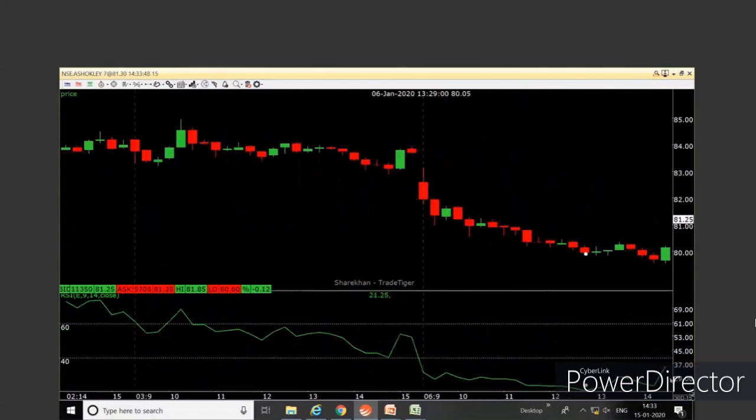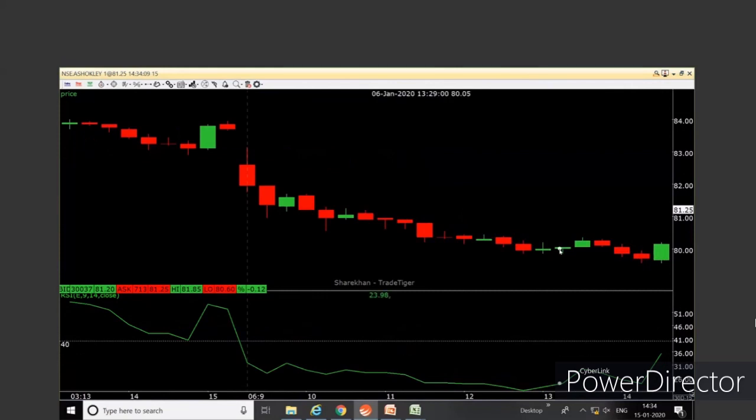Over here, clearly I can see Ashok Leyland was in the overbought region or oversold region. Can you tell me? Oversold? Completely correct. Since it is in the oversold region, I will look for a positive divergence.